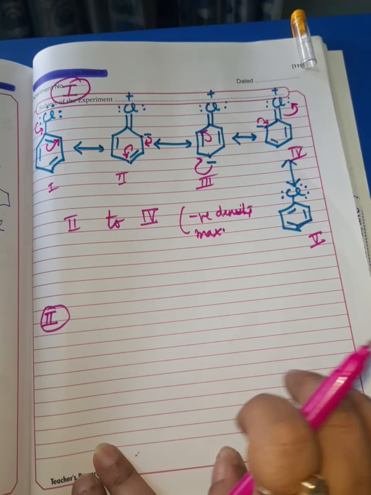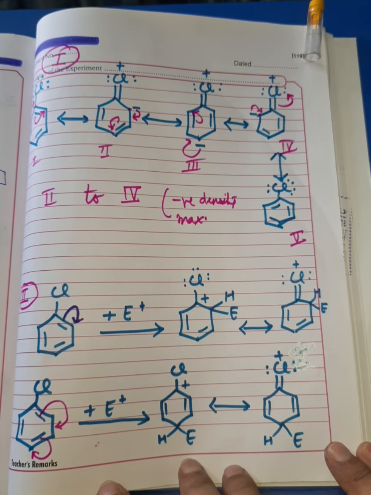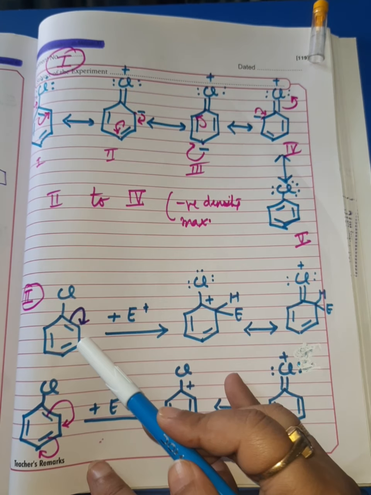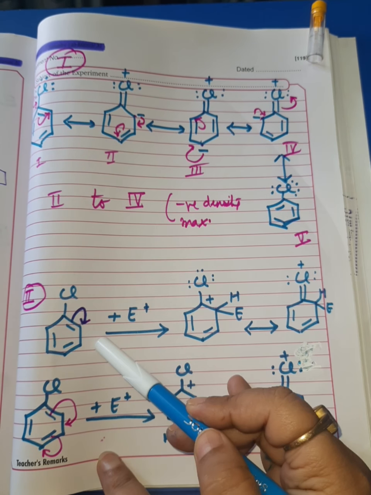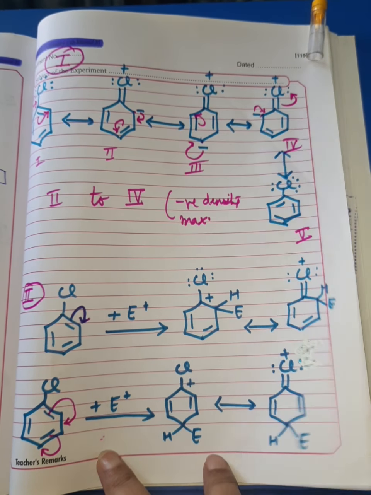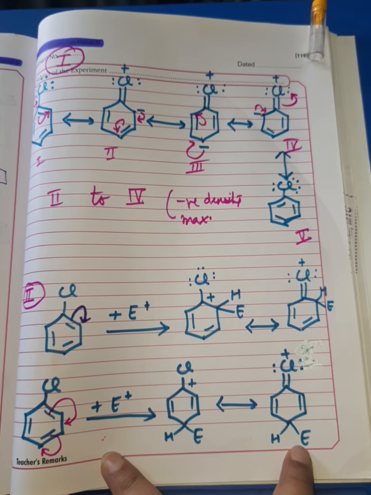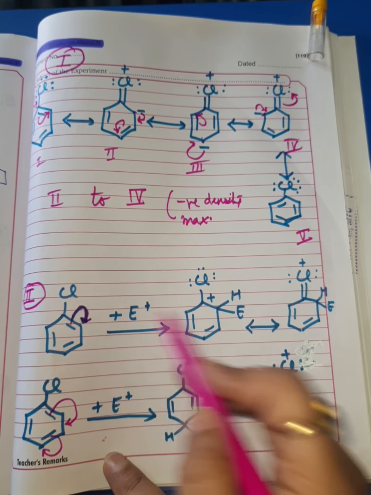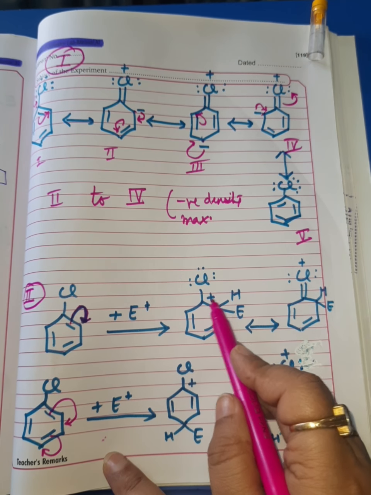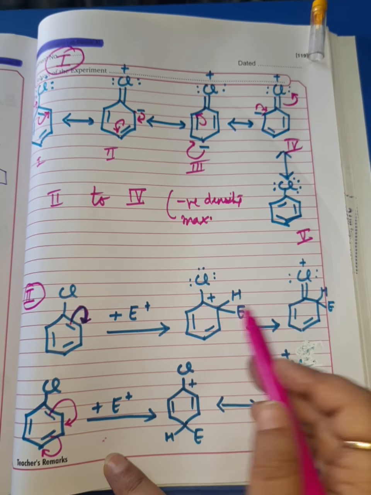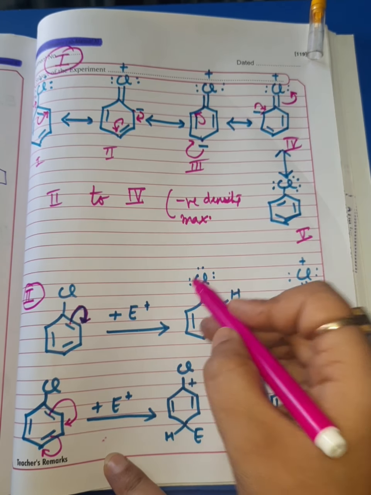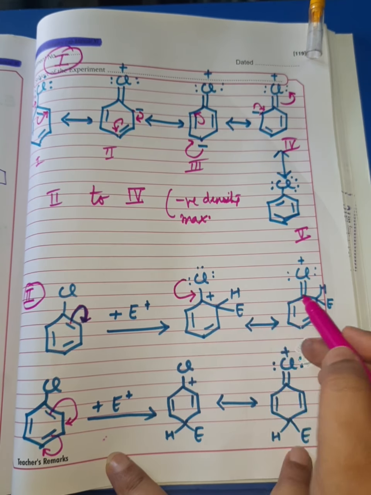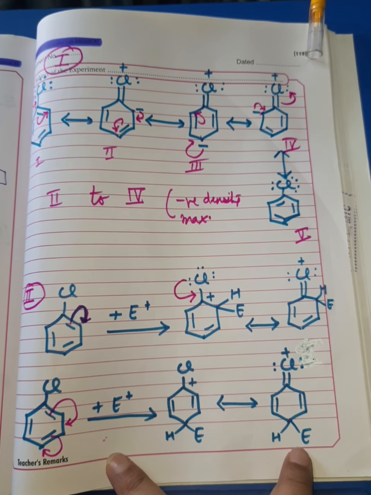Now let us understand the second factor. Now dear students, moreover the next thing, what happens when an electrophile attacks any haloarene like chlorobenzene? Alright, so it is attacking here at the ortho position. So electron displacement takes place this way and a carbocation is formed. Now this carbocation gets stabilized by the chlorine atom. It gives away its electron pair to stabilize the carbocation so formed.